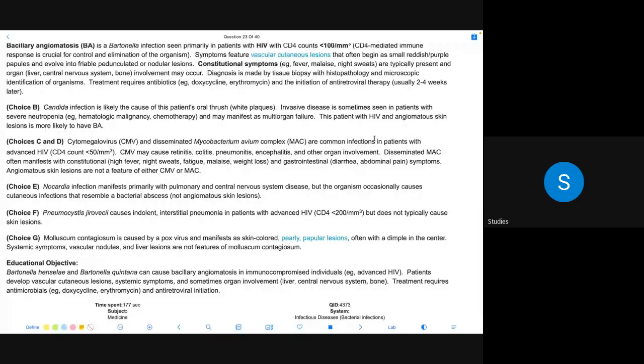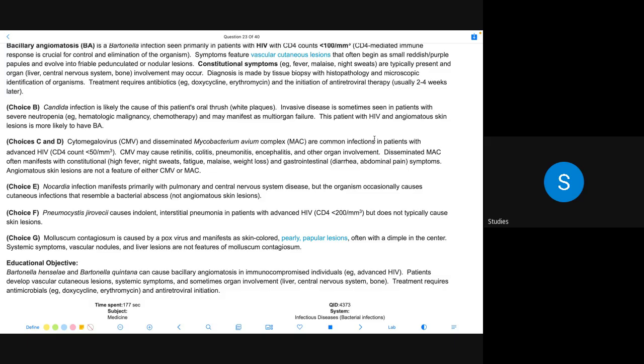Candida albicans infection is likely the cause of this patient's oral thrush, white plaques. Invasive disease is sometimes seen in patients with severe neutropenia, hematologic malignancy, chemotherapy, and may manifest as multi-organ failure. This patient with HIV and angiomatous skin lesions is more likely to have bacillary angiomatosis. Choice C and D, cytomegalovirus and disseminated Mycobacterium avium intracellulare complex, are common infections in patients with advanced HIV, CD4 count of less than 50 per mm³.